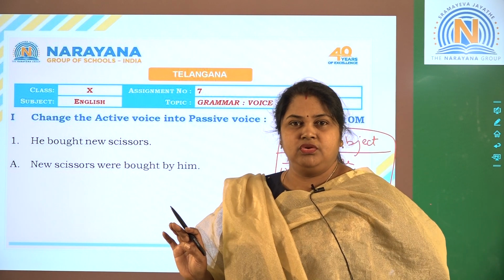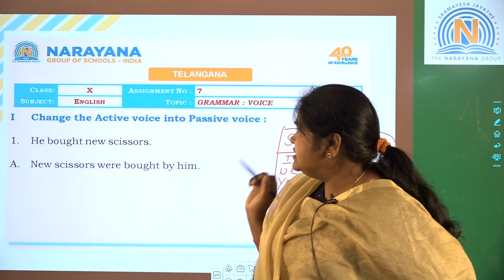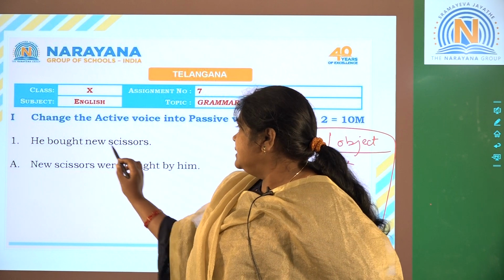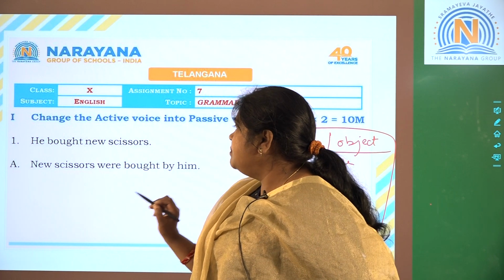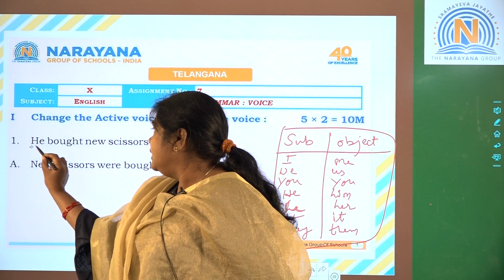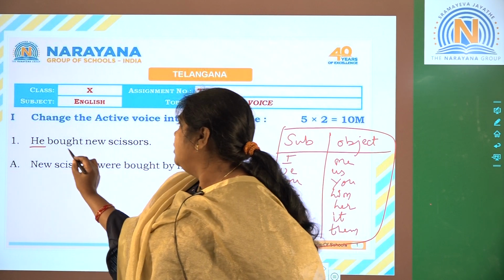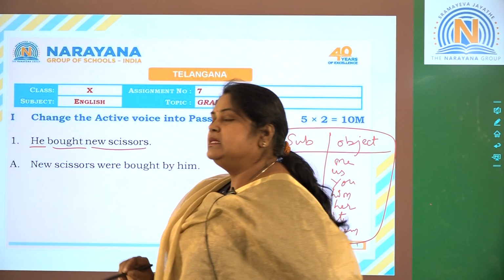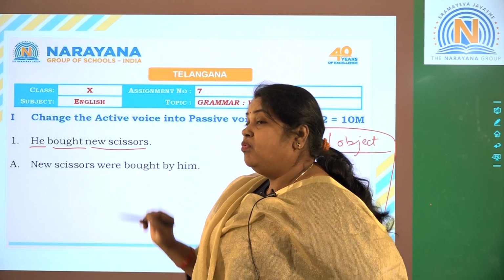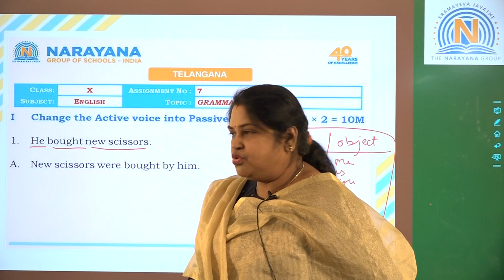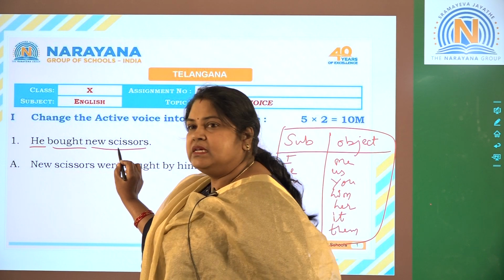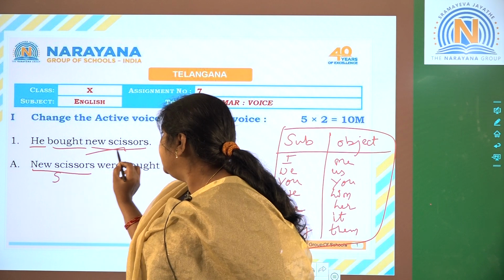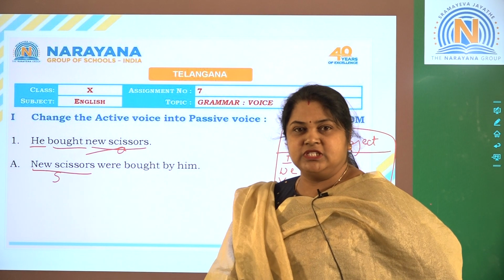Have you understood the rules? Yes, fine. Now first is, he bought new scissors. This is my question. What is my subject here? He is the subject. Bought is the verb. New scissors is an object. Now what is the first rule? Apply the first rule. New scissors, the object, will become my subject.